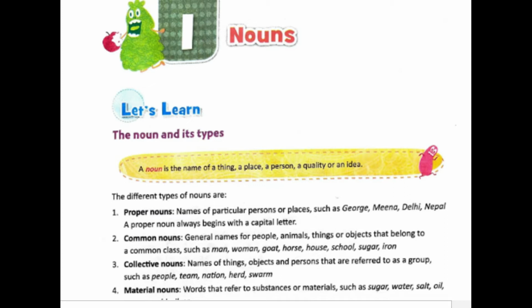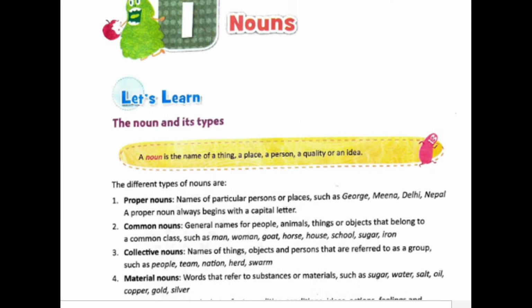Today we'll be doing nouns of standard 8, as this is a very common chapter. This is something that we have studied for as long as you have studied grammar. So we'll not waste a lot of time here, and we'll try to finish up the chapter as soon as we can. I'll just give you a quick recap of what we have learned.